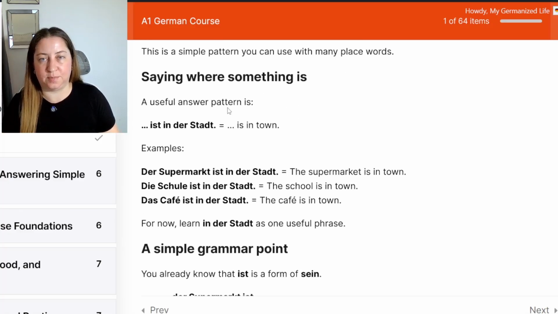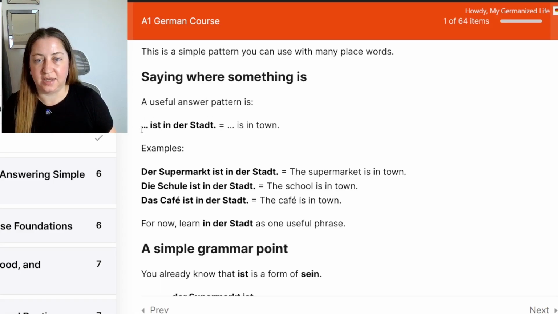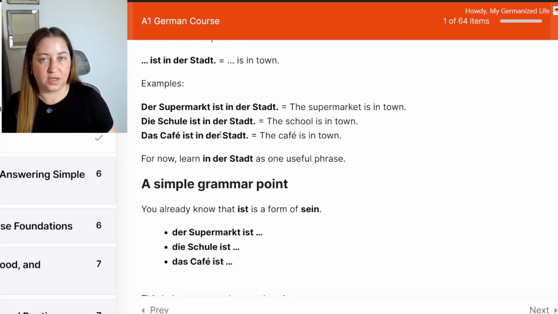Now, how do you make a statement about where something is? We'll say, blank ist in der Stadt, is in the town. Practice with me. Der Supermarkt ist in der Stadt. The supermarket is in the town. Die Schule ist in der Stadt. The school is in the town. Das Café ist in der Stadt. The cafe is in the town.